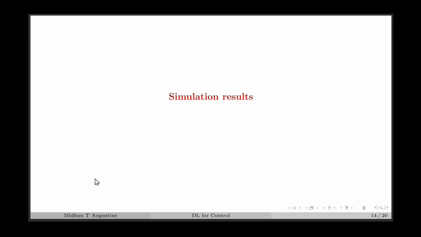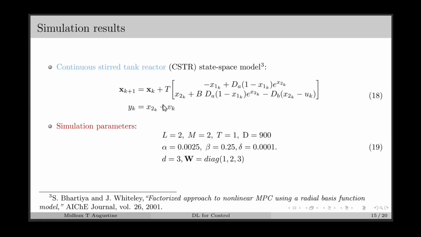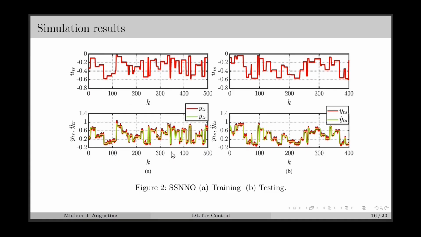So next we move on to the simulations of the SSNN. Here we consider the CSTR system, similar to the previous lecture, and the parameters are chosen as in equation 19. Here we have the training and testing response with the SSNNO, where we can see that the training input has a sufficient number of perturbations to capture the dynamics of the system. Here we can see the actual output in red color and the predicted output using SSNNO in green color, and we can see that the predicted output is capturing the actual behavior of the system.